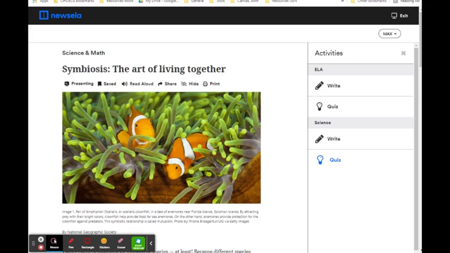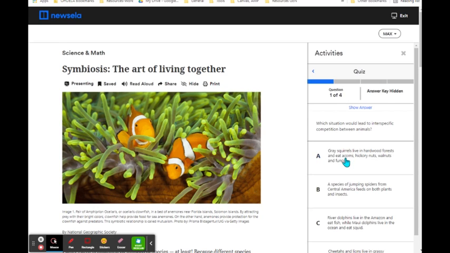When we take a look at the quiz questions, the first question says, under the science quiz, which situation would lead to interspecific competition between animals?